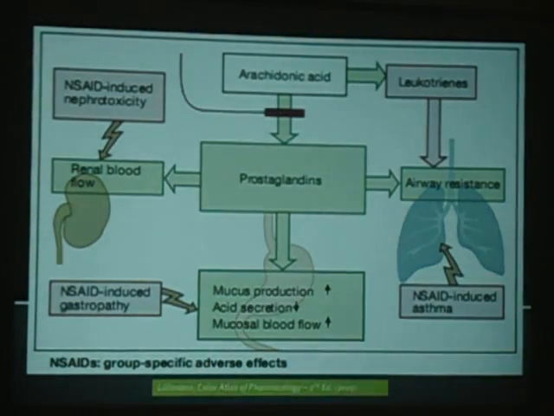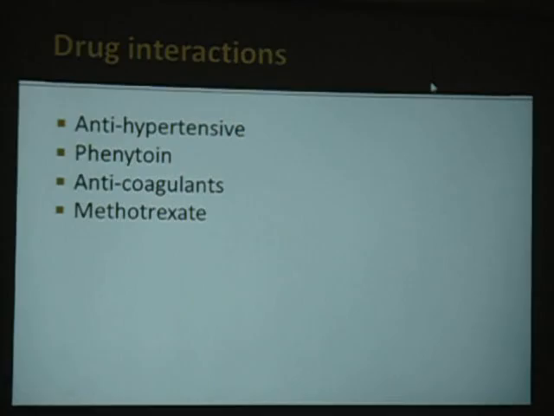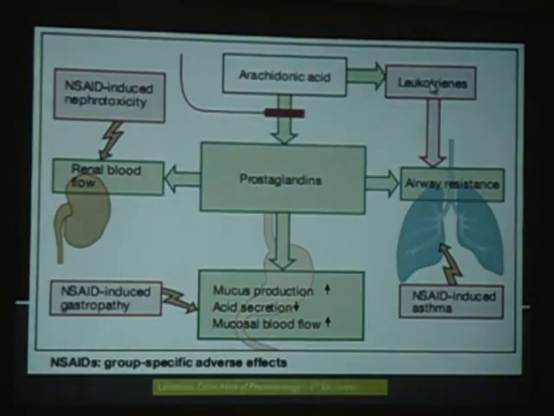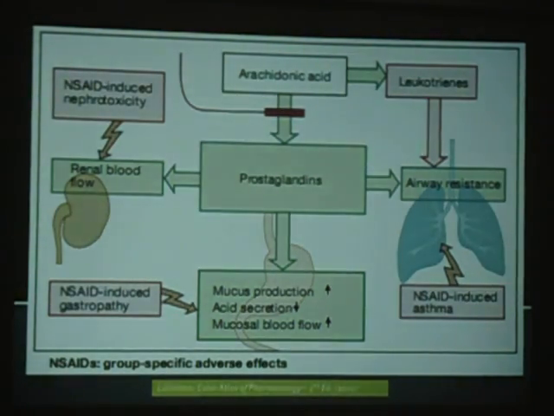So here is a diagram which shows how there is a problem associated with these NSAIDs, and here we can also understand the role of prostaglandins in various systems. Okay, so here we are inhibiting the conversion of arachidonic acid to prostaglandins. Okay, once this path is blocked, the other pathway is the synthesis of leukotrienes. Okay, these leukotrienes again can cause airway obstruction and airway resistance here.